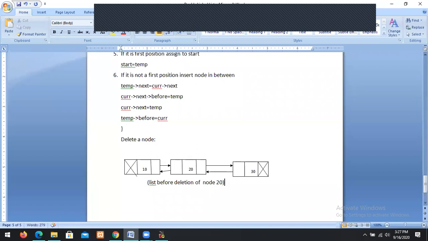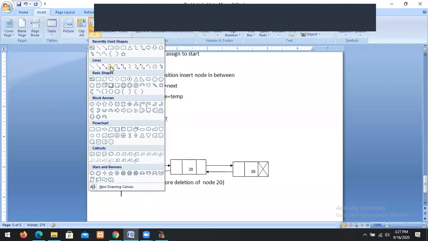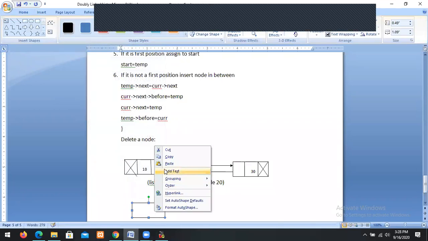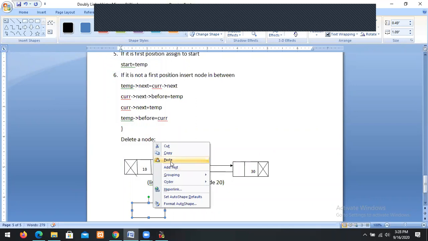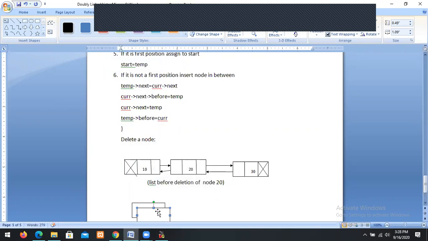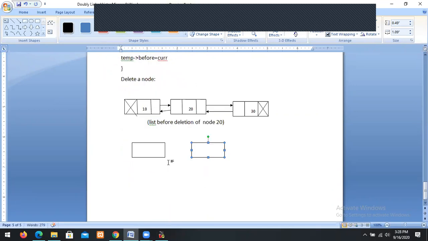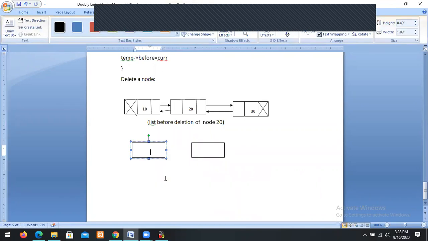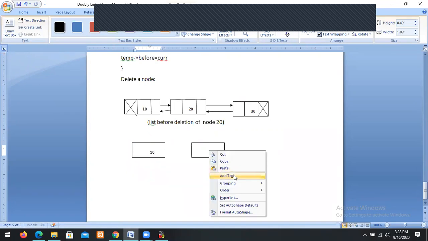List before deletion of node 20. So when I delete 20, the list is 10, and this is the 30.